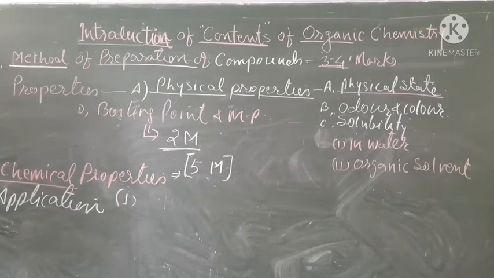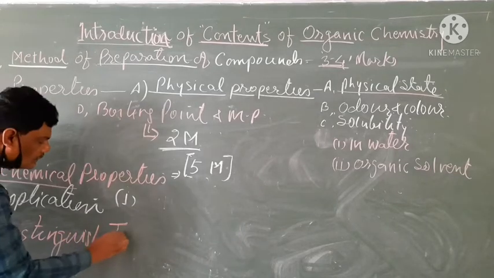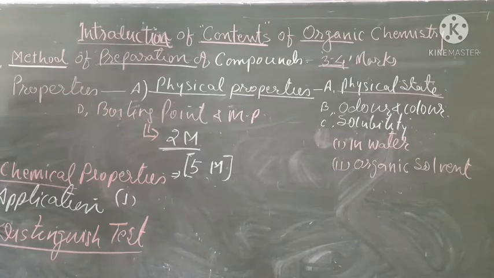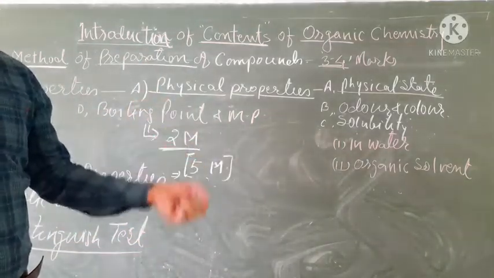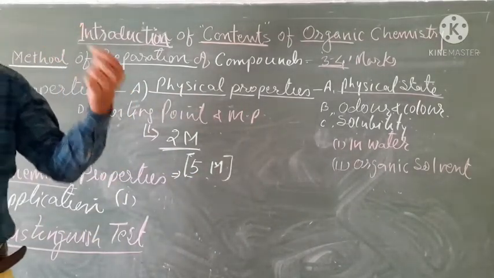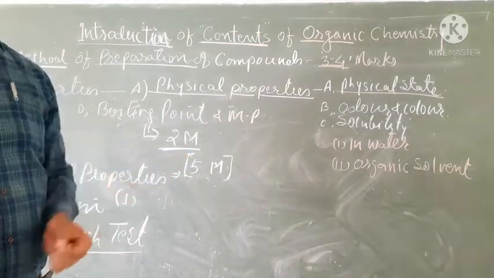The 9th content is called distinguished test. That is, how do you distinguish alcohol from phenol? How will you distinguish aldehyde from ketone? How will you distinguish phenol from alcohol, phenol from ether, alcohol from ether?